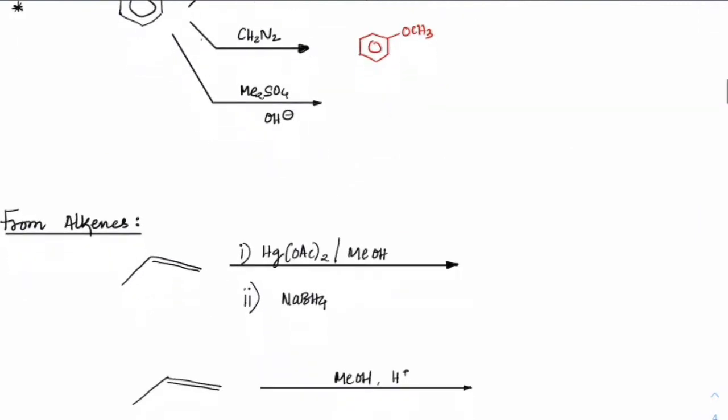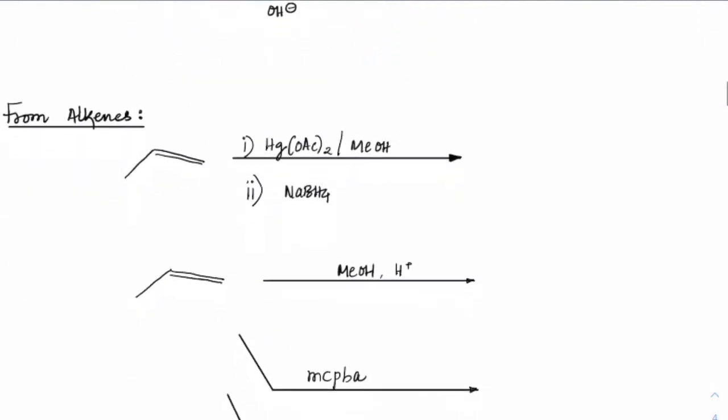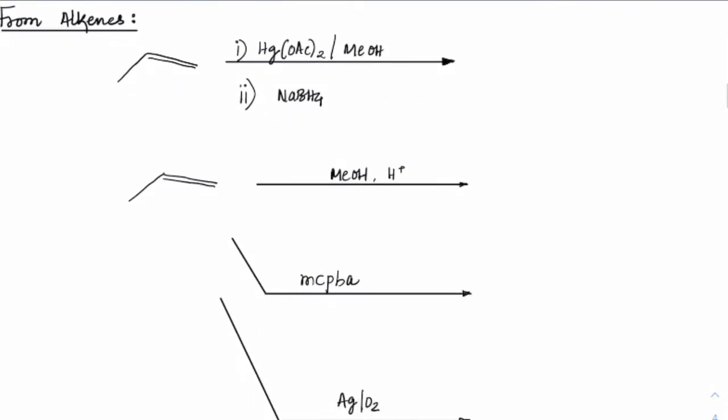Next, if we prepare from alkenes, what all things can we see? First, oxymercuration-demercuration. In oxymercuration, let me remind you again, first a mercury bridge is formed here, correct? So if you recall, first Hg with OAc, this kind of a bridge is formed. Then MeOH will attack here, this bond will break, and NaBH4 finally gives H plus here.